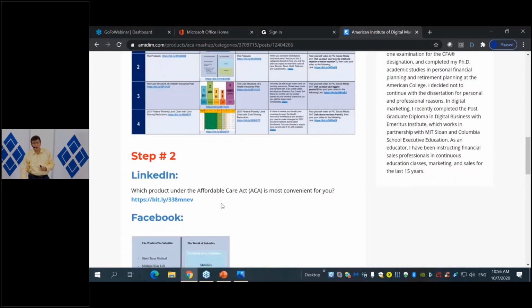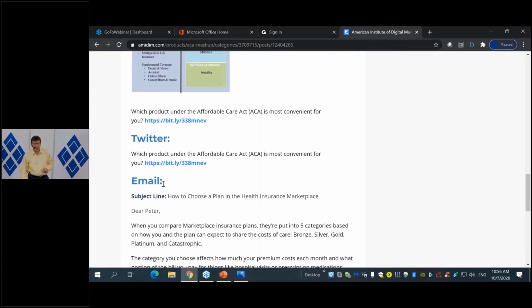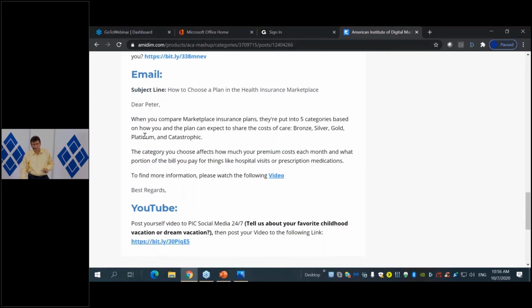And then on step 2, we have the actual instructions for each one of the different channels. So here we have the LinkedIn instructions, and this is what we're going to be doing. And then we have the Facebook instructions here, and this is what we're going to be doing in Facebook. Here we have the Twitter instructions, and then we have an actual email that we're going to be emailing to our clients. And there is a video, as I mentioned before, and we're going to watch not the whole video because we don't have too much time, but we're going to see some elements of the video.